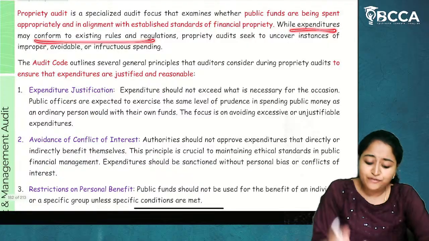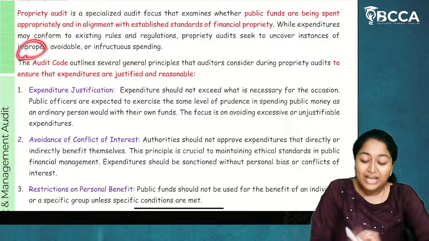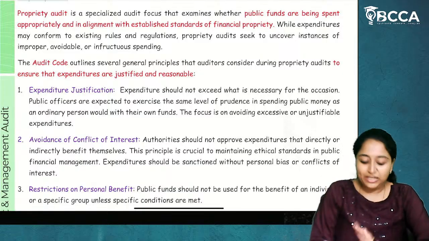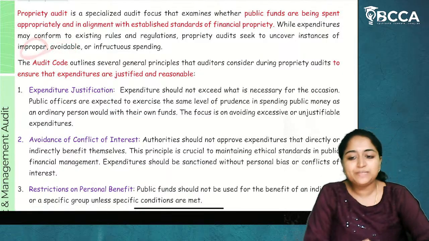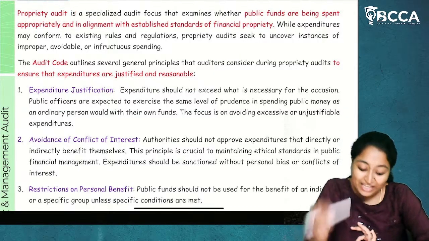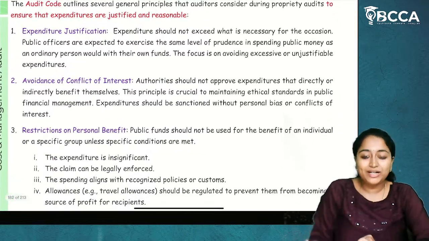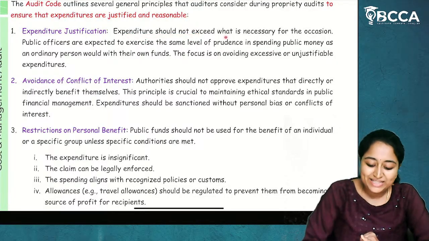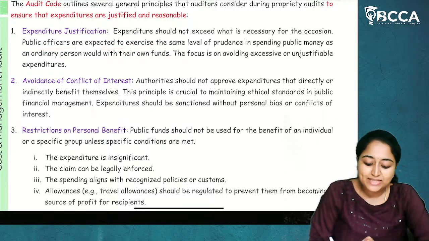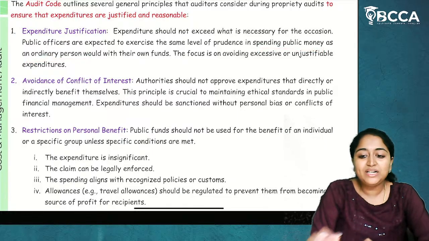While expenditures may conform to existing rules and regulations, proprietary audit seeks to uncover instances of improper, avoidable, or infructuous spending. Reckless spending, avoidable spending, improper spending, whether everything is there or not. That is going to be the assessment of proprietary audit, even if it is based on the existing rules and regulations. So in this audit, what will be done? Expenditure should not exceed what is necessary for the occasion. Public officers are expected to exercise the same level of prudence in spending public money as an ordinary person would